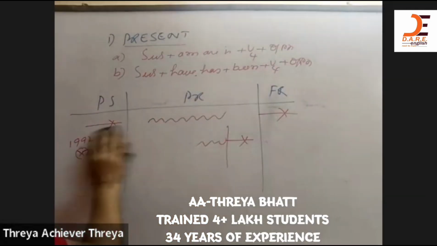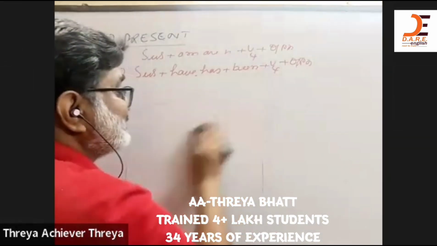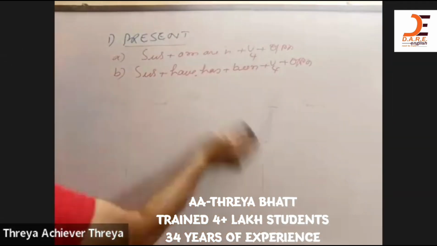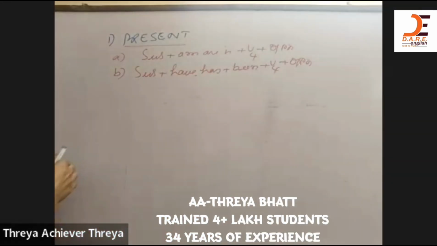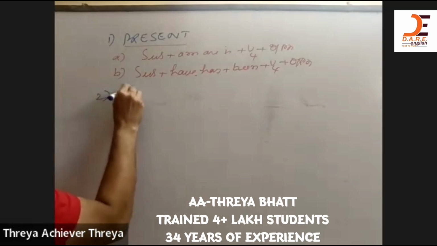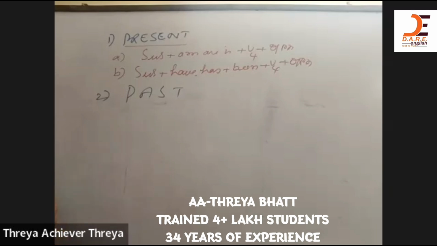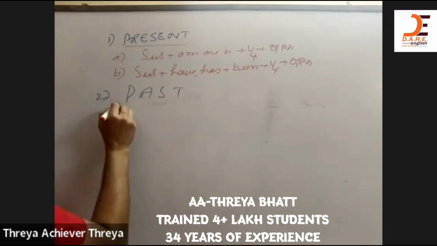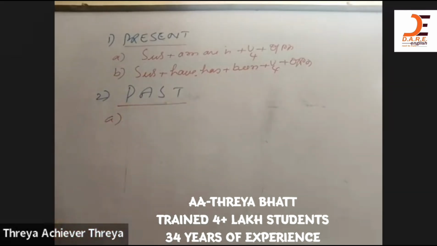Okay. Now I'm going to talk about the other two tenses of the past. In the past, we have two tenses, right? What are the two tenses we have in the past? The second continuous tense is past continuous. So in the past, we have two continuous tenses, like we have two continuous tenses in the present. We have already learned.